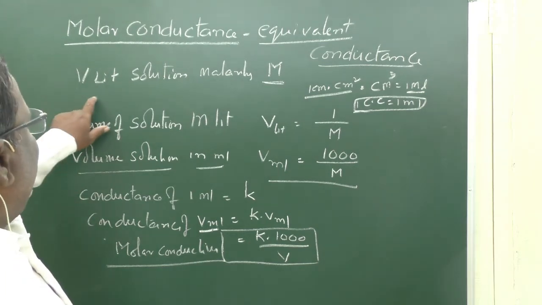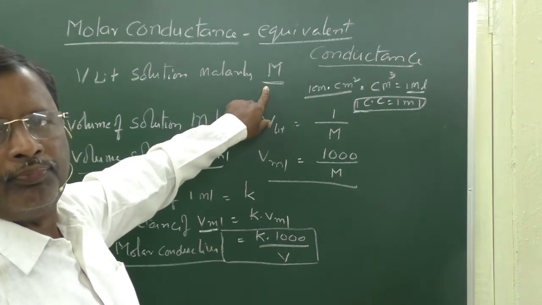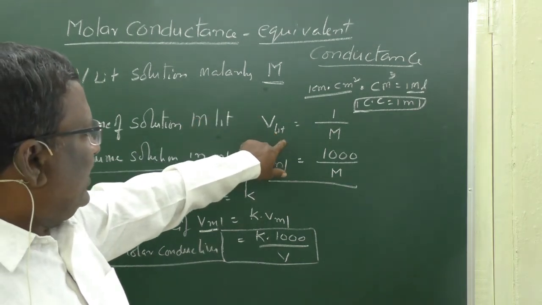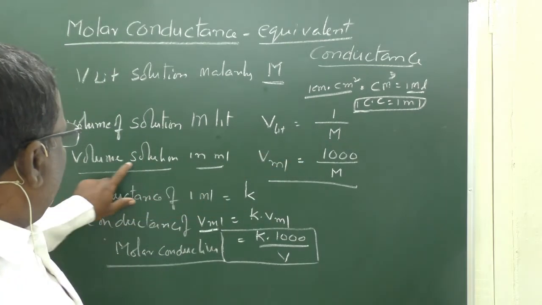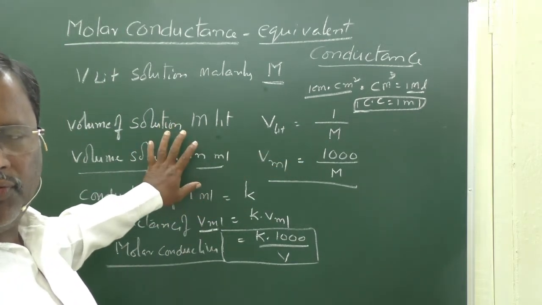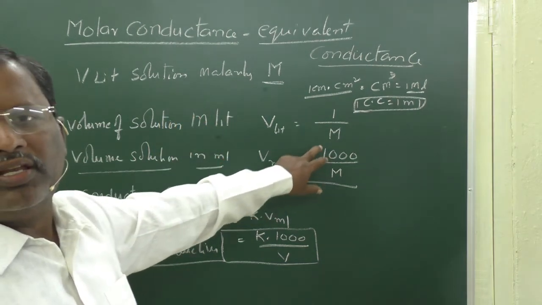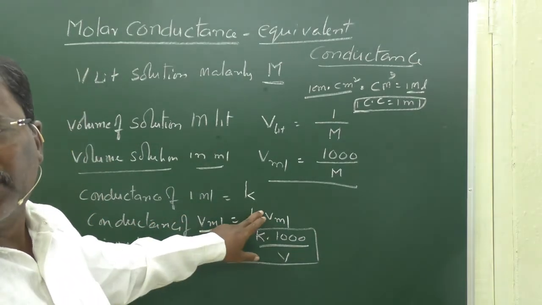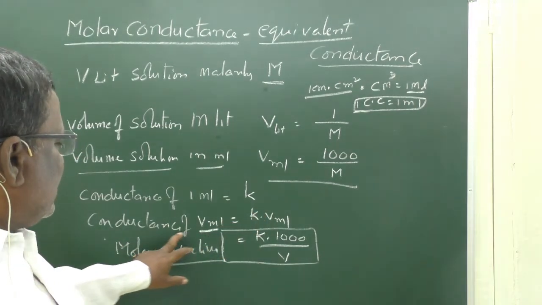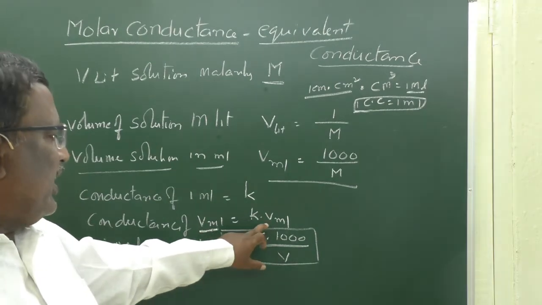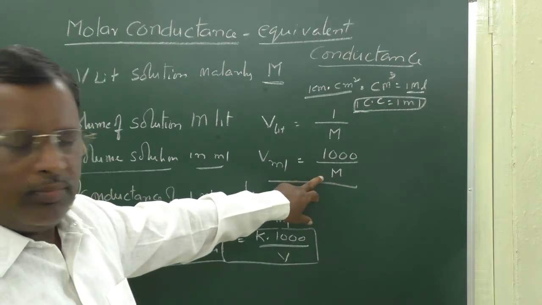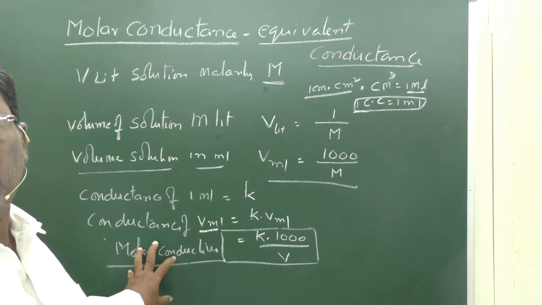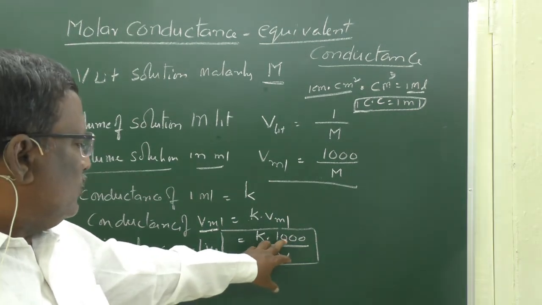So, once again, V liters of a solution, molarity is M. Therefore, the volume of solution in liters that contains 1 mole of solute is V liters, equal to 1 by M. Similarly, the volume of solution that contains 1 mole of electrolyte in ml is V ml, which is 1000 by M. Now, the conductance of 1 ml, which is 1 cc, is known as specific conductance kappa. Therefore, the conductance of V ml solution which contains 1 mole of solute is kappa into V ml, but V ml is equal to 1000 by capital M. Therefore the molar conductivity, that is the conductance of 1 mole of solute, is said to be molar conductivity. Molar conductivity is equal to kappa into 1000 by M.